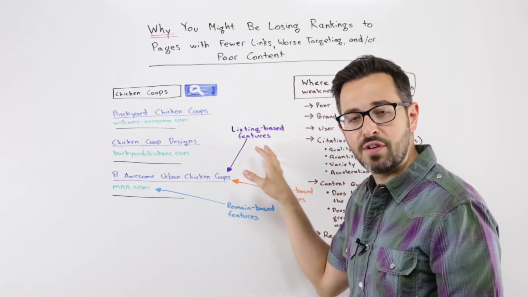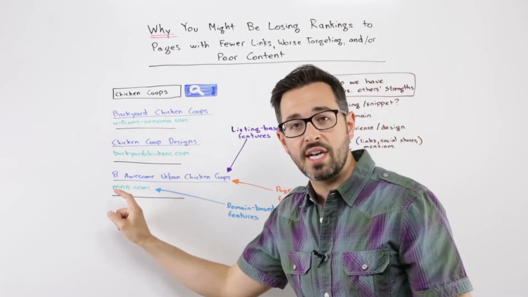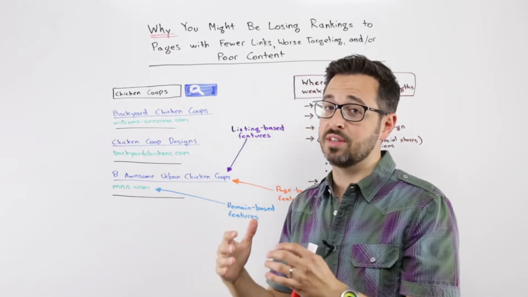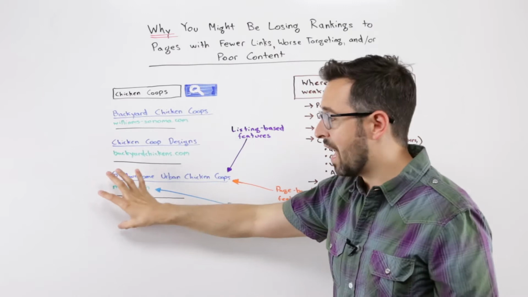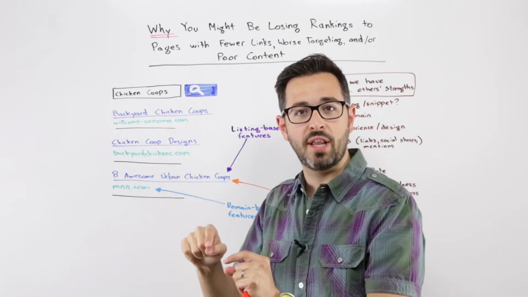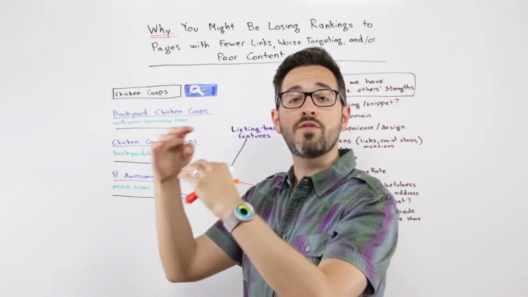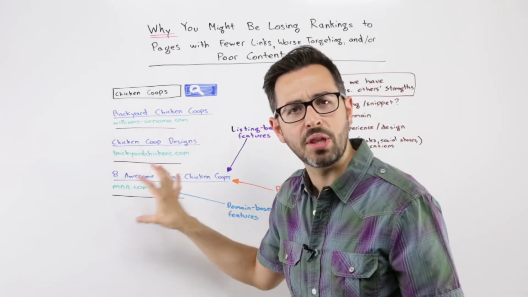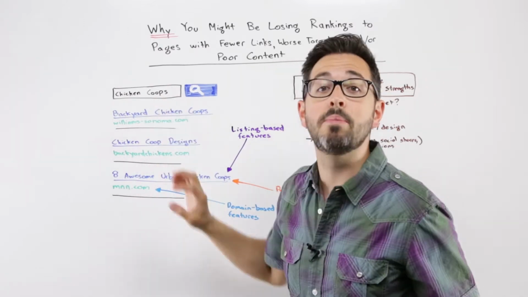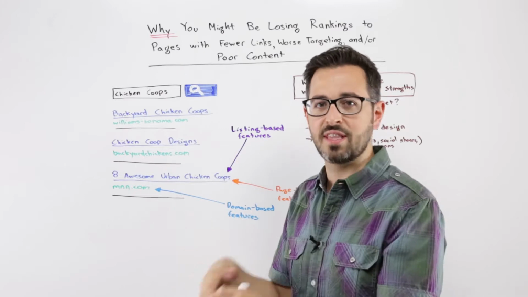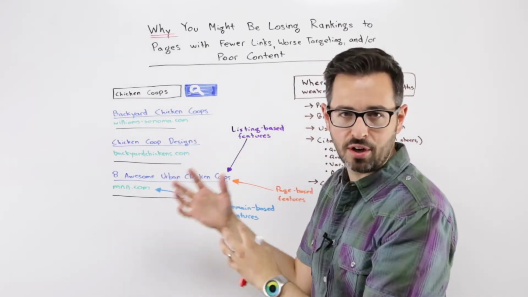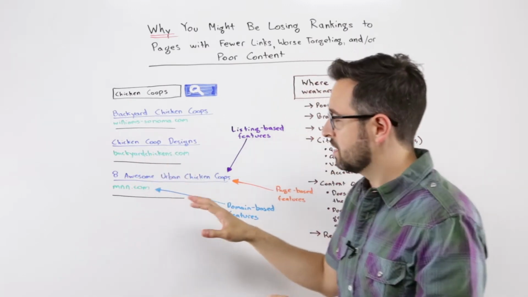And then there's listing-based features, meaning, have they done a good job of making this a very compelling thing for a user to click? And we've certainly seen examples where making it a more compelling snippet has actually boosted people's rankings as more people click it and Google's seeing that searcher behavior. And now they're saying, oh, well, if so many people like this result and they're scrolling down to find it, then we should probably be bumping it up. And of course, there's secondary benefits to that, which is the more people who click your listing, the more people you get exposed to and the more links you can earn and all those kinds of second order benefits.